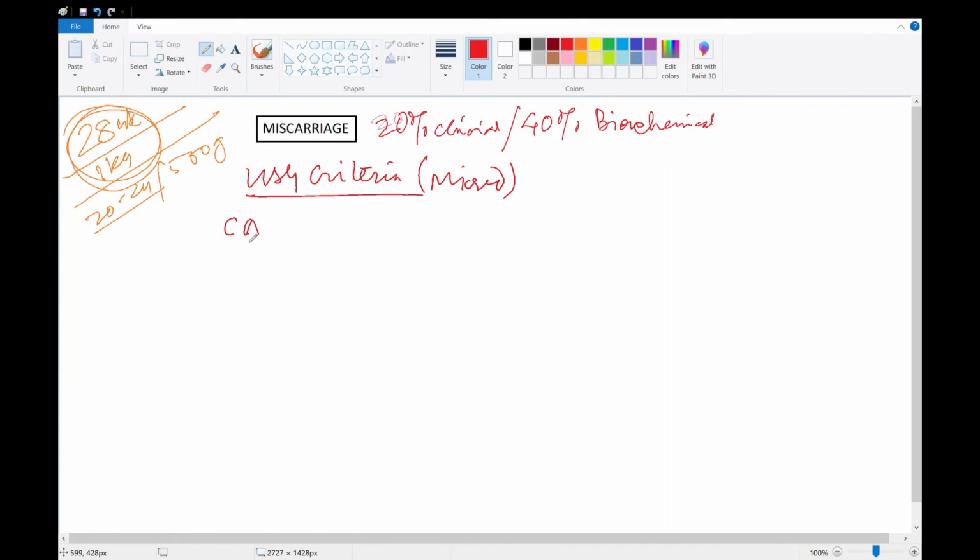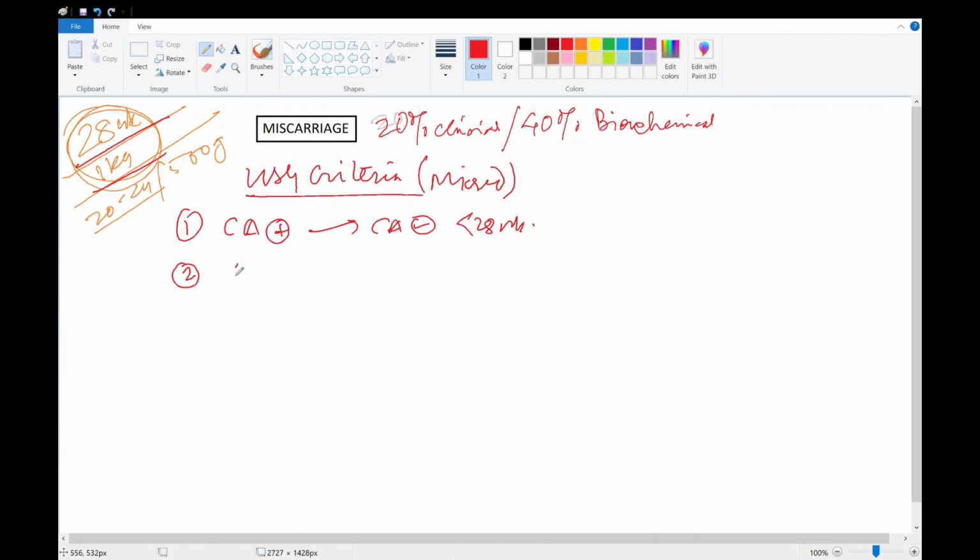First of all, when cardiac activity is seen and in a subsequent scan cardiac activity is absent, obviously less than 28 weeks. As we have already discussed, 28 weeks and 1 kg is the cutoff for India. So that is one thing.